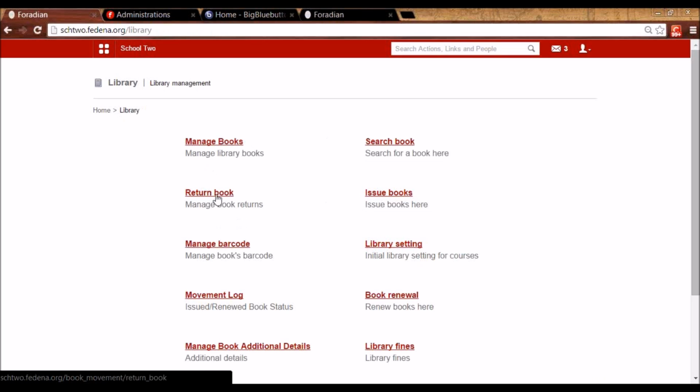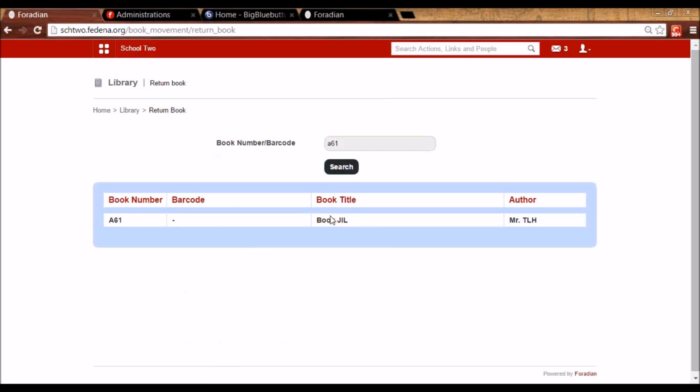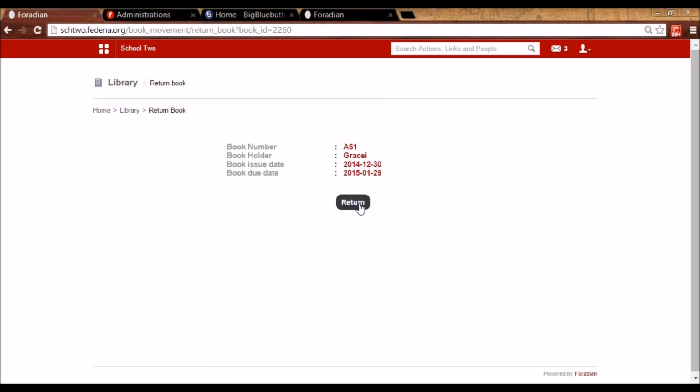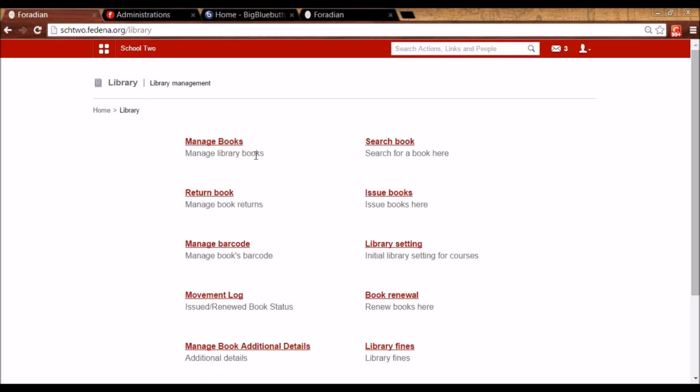Then the book can be returned. Again, search the book by the book number or the barcode. And here the return option is coming. In case the due date of the book is exceeded, one more field will be appearing here, which is fine amount, library fine amount, that can be entered by the librarian. And he can click on return and that fine will be added as an income in finance reports under library.